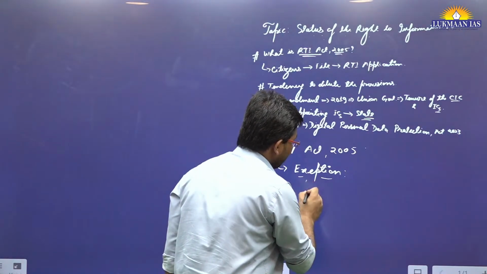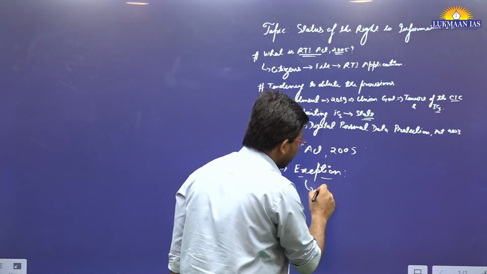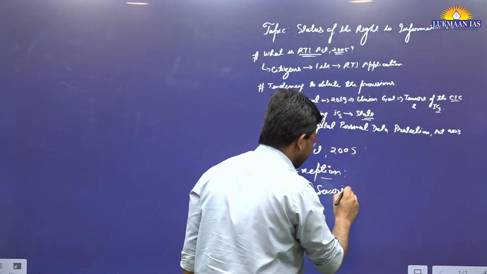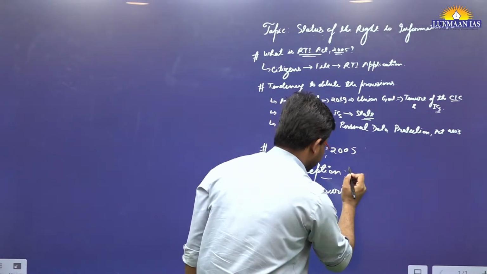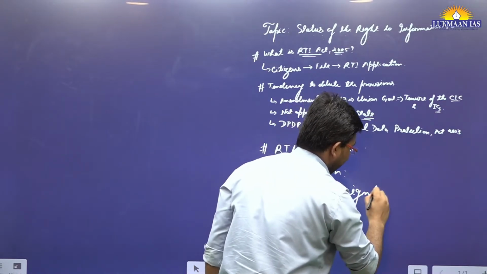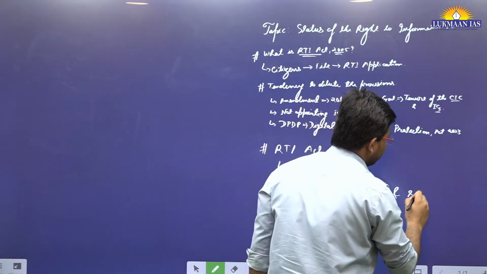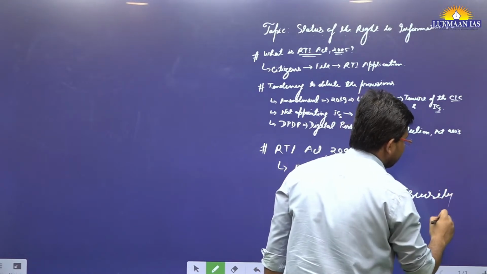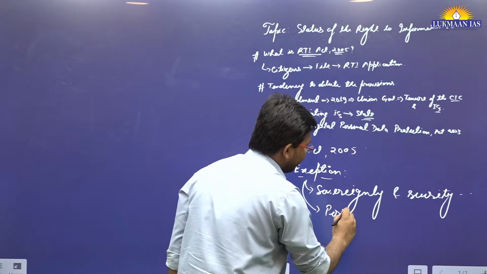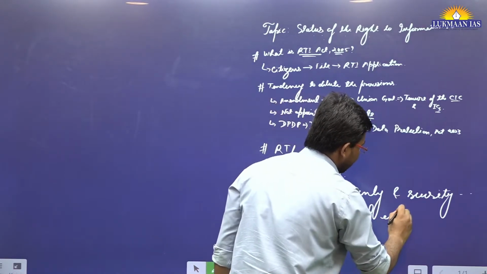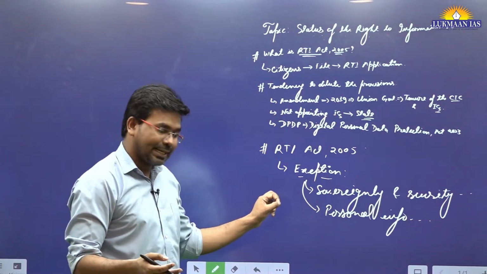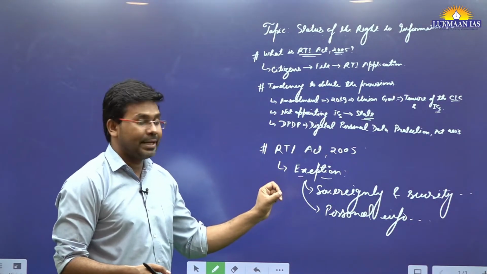And what are those exemptions? One of the exemptions says sovereignty, for protecting the sovereignty and security of the state. This was one of the things. And there was also a limited exemption related to personal information, so whenever personal information of citizens was to be disclosed, they could deny, but in a limited sense.